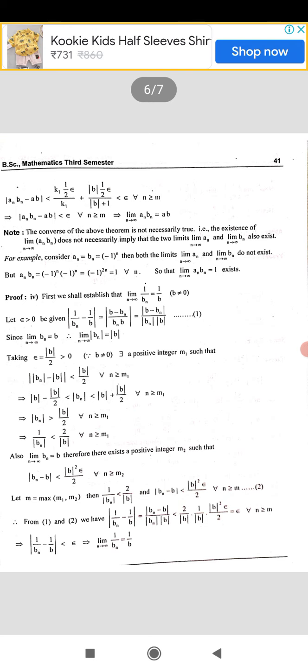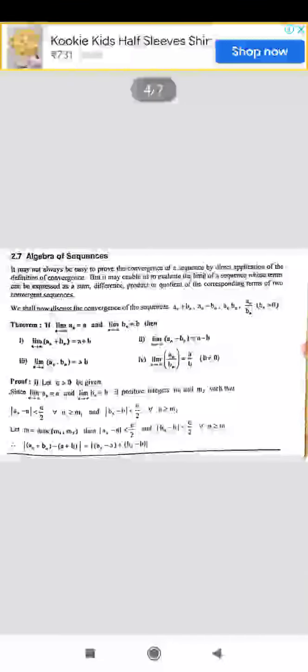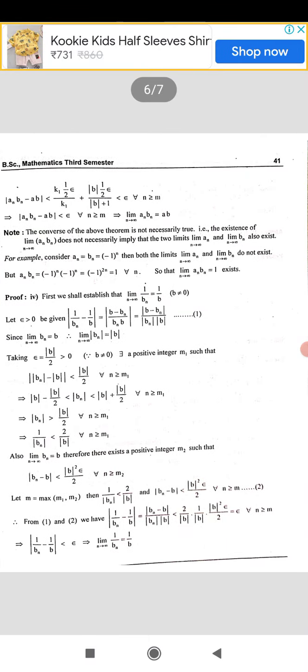This is case 3. You just go through case 2 and case 4. In case 2, subtraction we show, and in case 4, quotient, that is an by bn converges to a by b, that we show. You just go through the second one and the fourth one. So this is what the algebra of sequences is. Let us stop here.